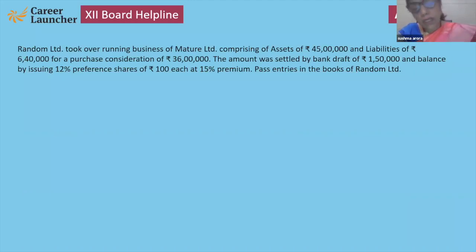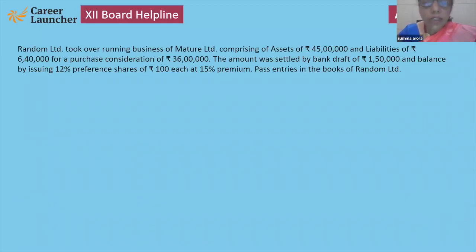See, this topic again I want to tell you, purchase consideration topic will be in debentures as well as in shares. So please see here, they are purchasing a running business in consideration of 36 lakh. It is settled by bank draft of 1,50,000, balance by shares at premium. Now journalize.